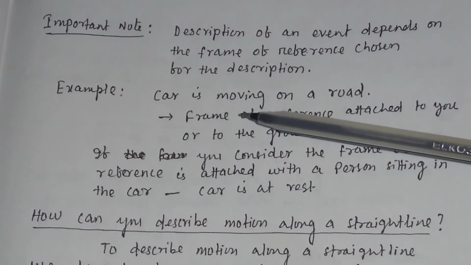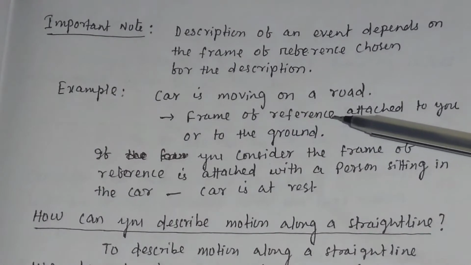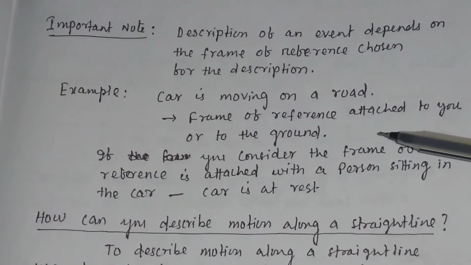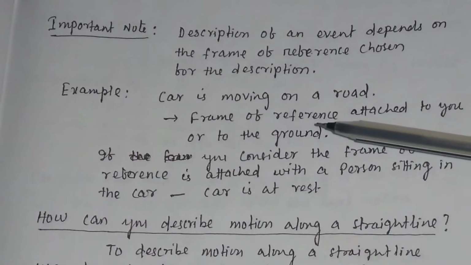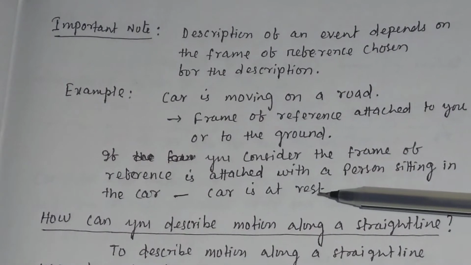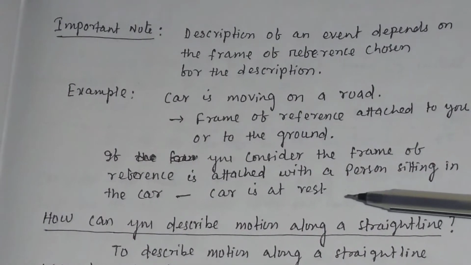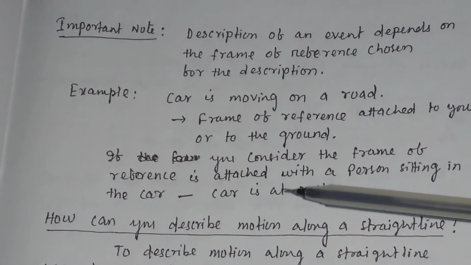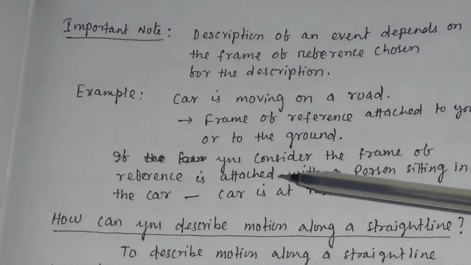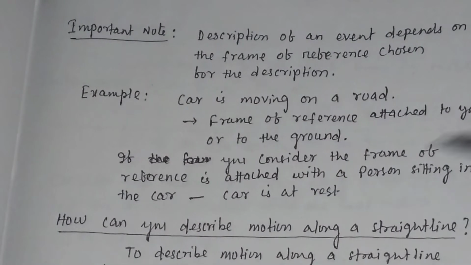For example, if a car is moving on a road, we choose a frame of reference which is attached to either you or to the ground. If you consider the frame of reference is attached with a person sitting in the car, then the car is at rest with respect to that person sitting in the car.